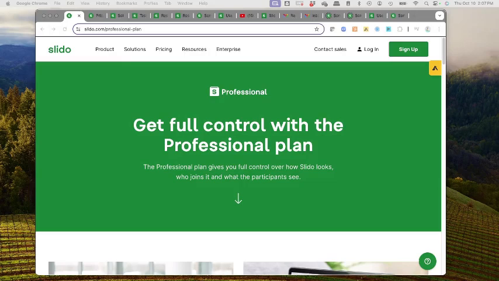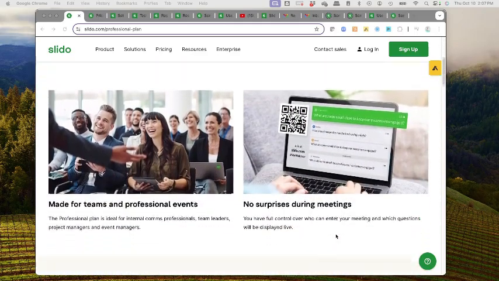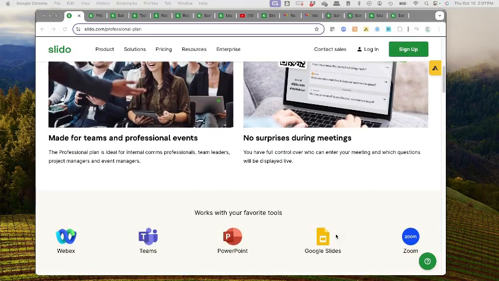All right, hello everyone. This is my attempt to explain the Slido professional license that we're going to be using for the ESDC Workforce Summit. So first off, the Slido license that we're using is the professional one-day event plan. And so there is a difference from what most people are familiar with in terms of Slido.